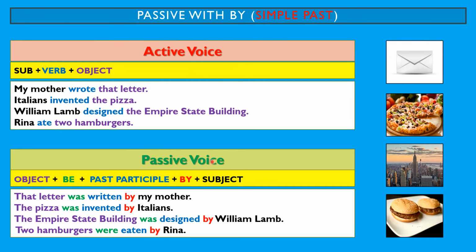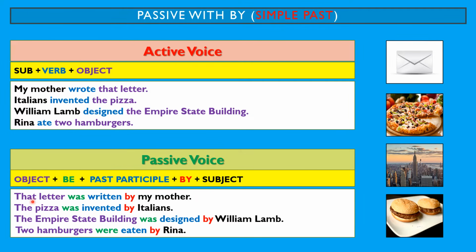Now, for the passive, we start with the object, then we need the verb to be, in this case in the past, because this is the passive with by in the simple past. After the verb to be in the past, we need the verb in the past participle. Remember, the past participle is the third form of any verb. After that, we need by. By, the preposition by, is used to indicate who or what did the action. And after by, we need the subject.